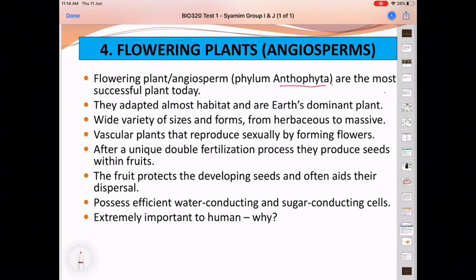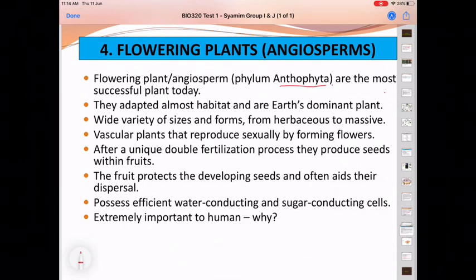The function of the flower is actually to ensure pollination, and the flower also provides protection for the ovule and developing embryo inside a receptacle. Meanwhile, the function of the fruit is to ensure the seed dispersal. That's why the flowering plant is known as the most successful plant today.